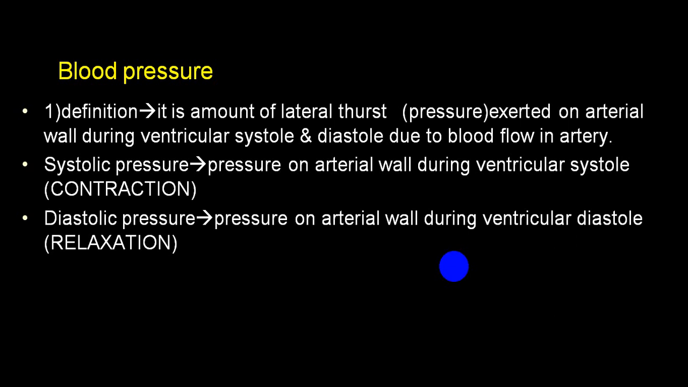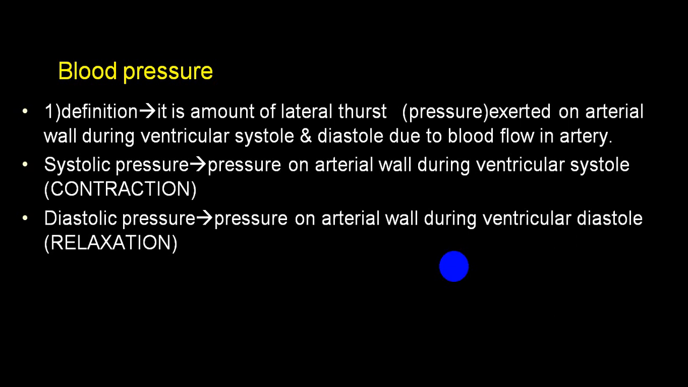So what is blood pressure? It is the amount of lateral thrust, or we call pressure, exerted on an arterial wall during ventricular systole and diastole due to blood flow in artery. So whatever pressure is being exerted on an arterial wall because of a systole or diastole, which produces the flow of a blood, and that flow of a blood produces a lateral thrust, or we call pressure, on an arterial wall.